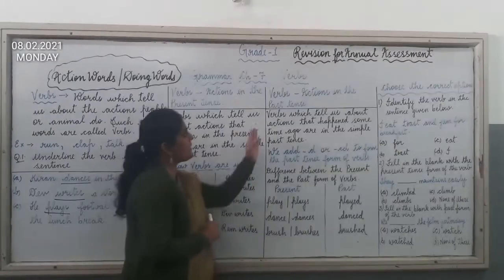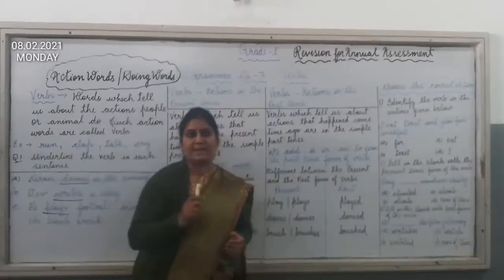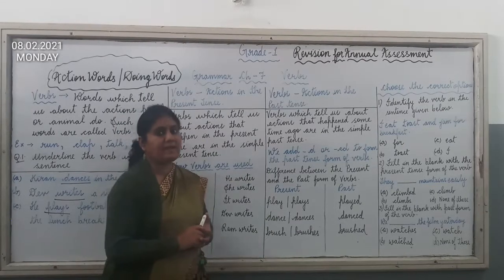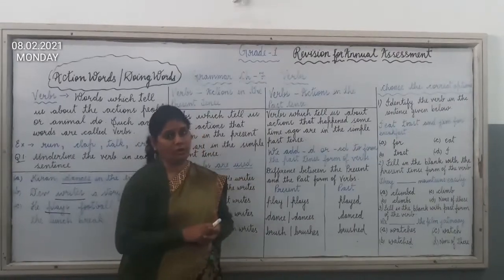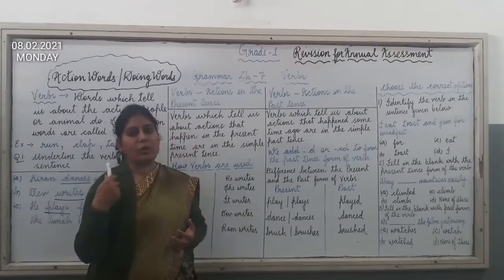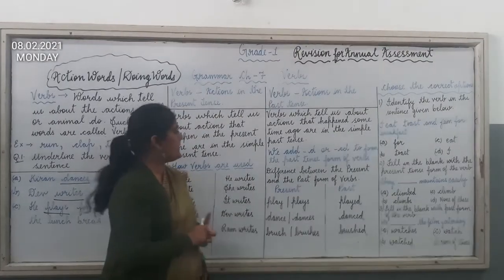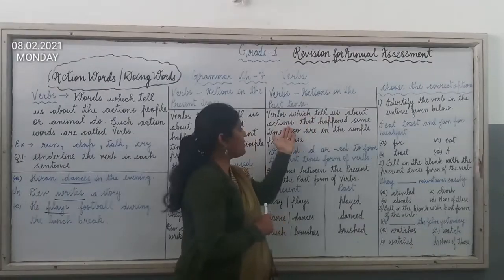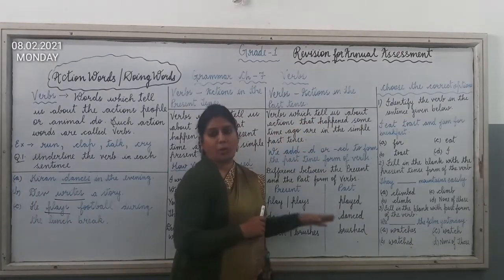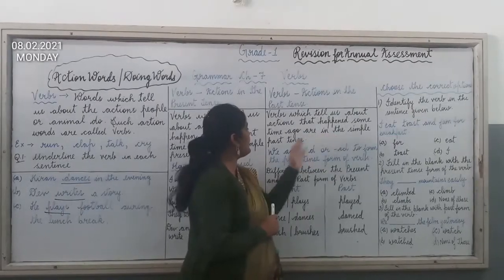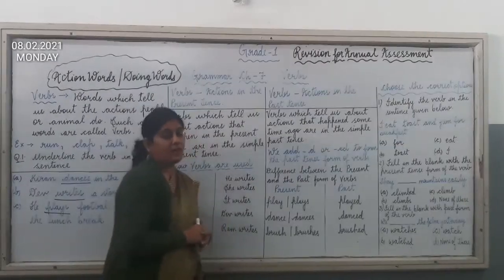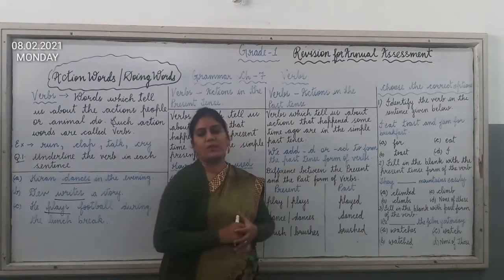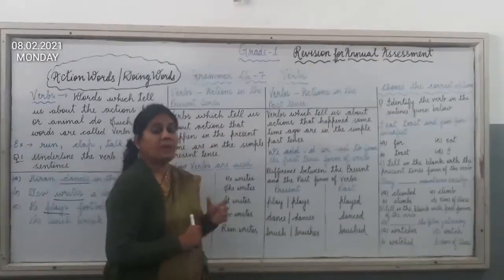Now we will move towards verb actions in the past tense. Means past tense, you all know. What is the meaning of past tense? The time which has already gone. Okay, the action which has been completed. Now verbs which tell us about actions that happened some time ago are in the simple past tense. Now children, we add d or ed to form the past tense form of the verbs.